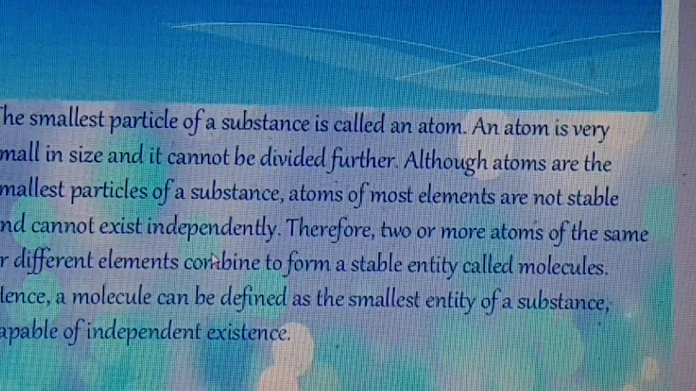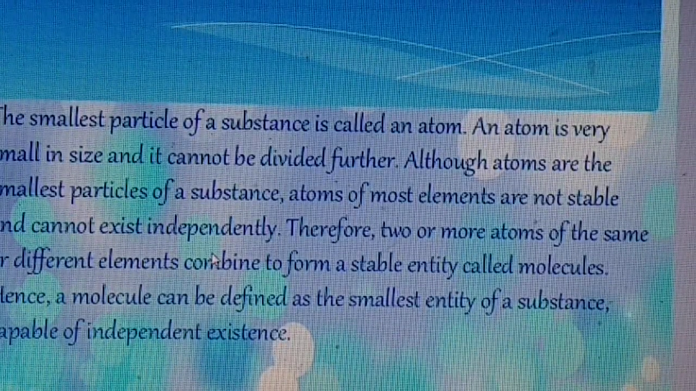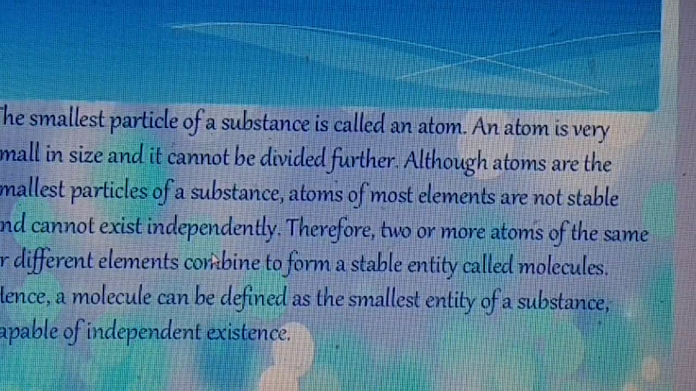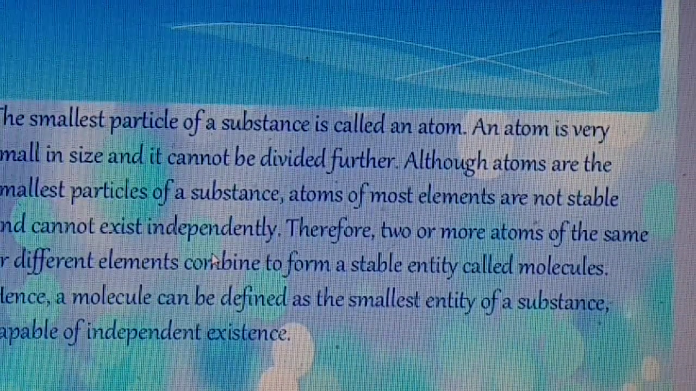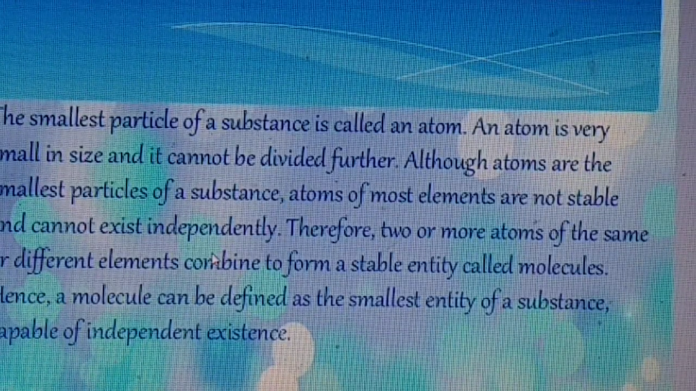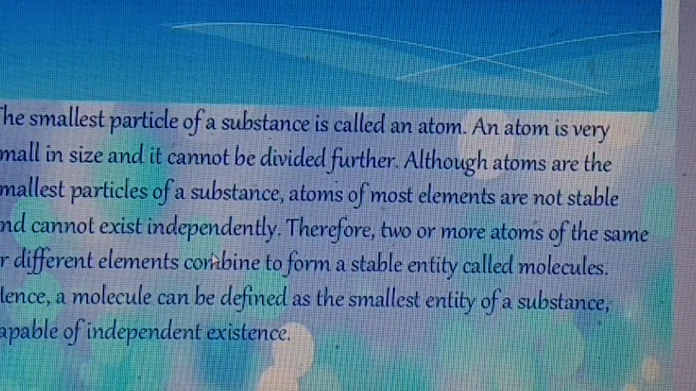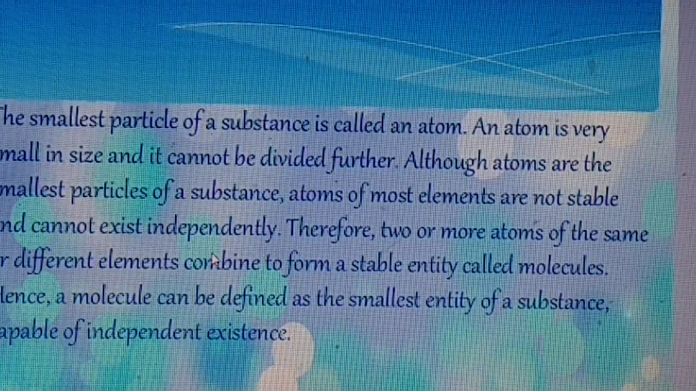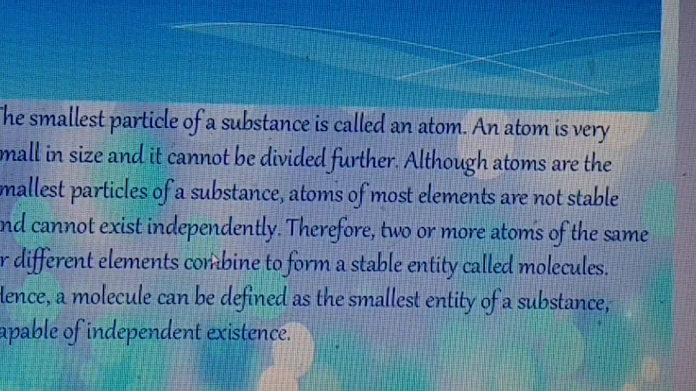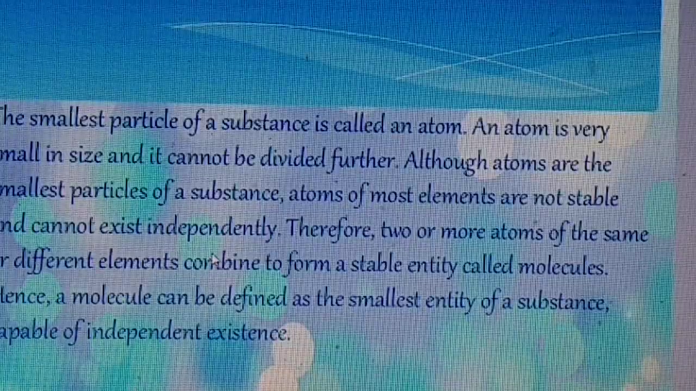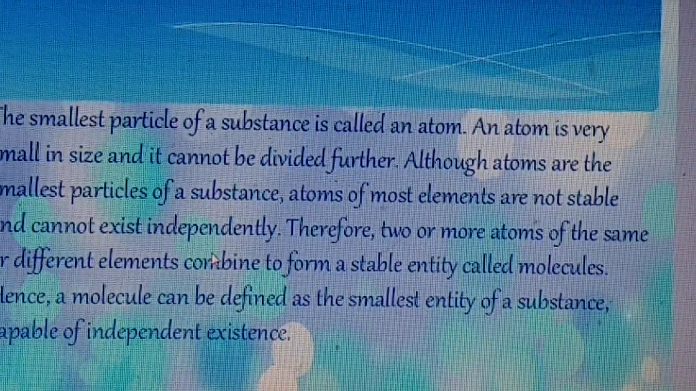So what do you know about atoms? Number 1, it is the smallest particle of the substance. Number 2, atoms of most elements are not stable. Number 3, it cannot exist independently. Therefore, two or more atoms of the same or different elements combine to form a stable entity called molecules. You know that students, atoms take part in the chemical reaction because it is not stable. But when atoms combine with each other, they form the molecules.